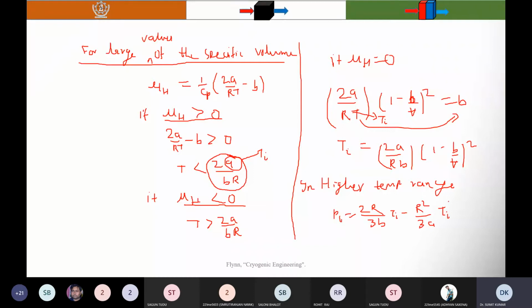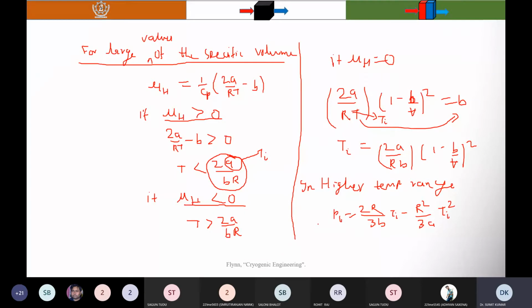How can you find the maximum inversion temperature? If you remember, the maximum inversion temperature for a van der Waals gas is the temperature on the inversion curve at P equal to 0.